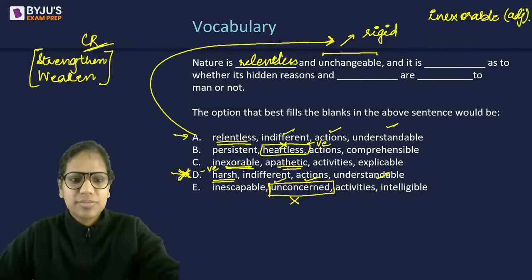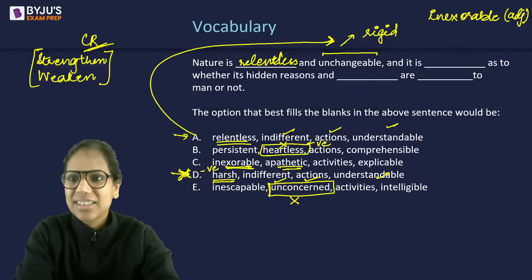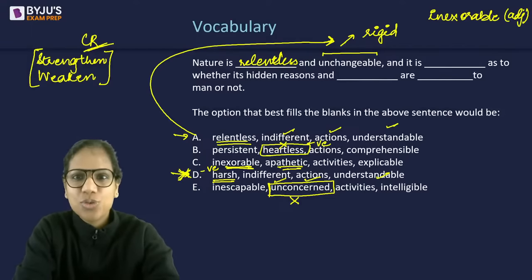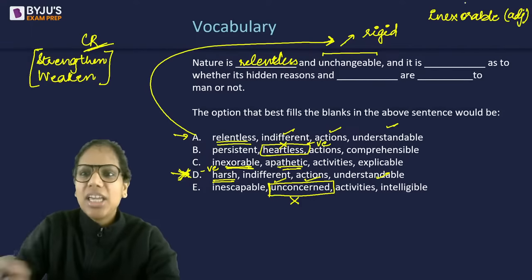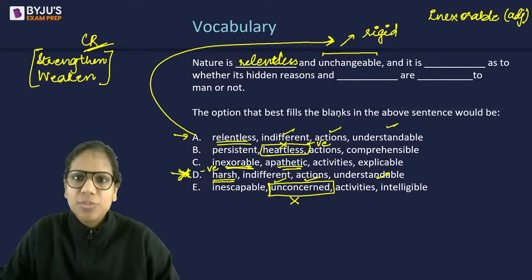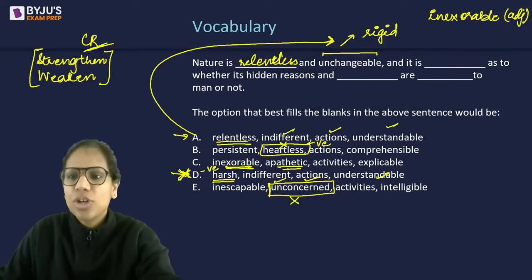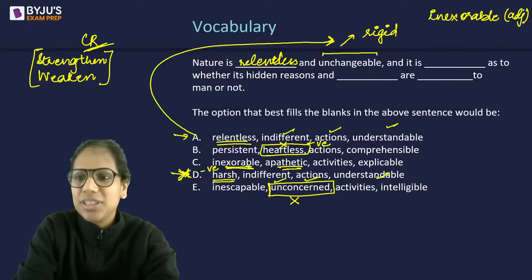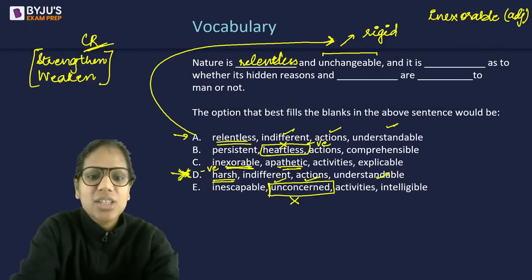Inexorable is the opposite of exorable. So inexorable is something that you cannot pardon, something that you cannot forgive. So, unforgivable.